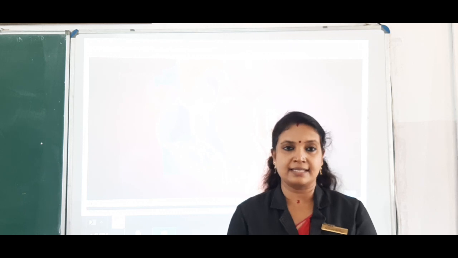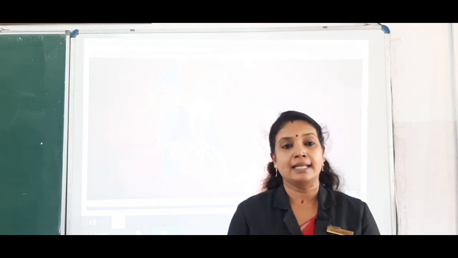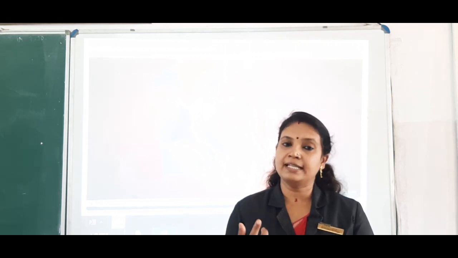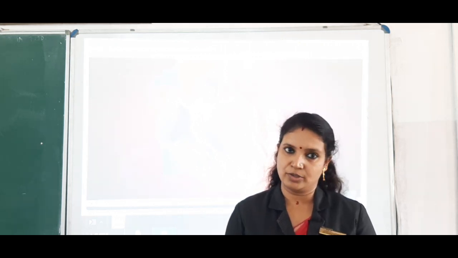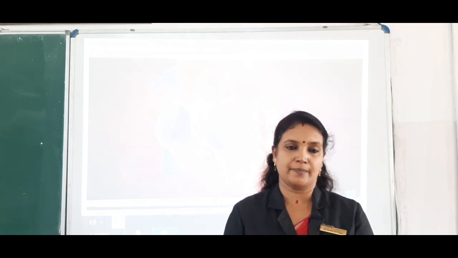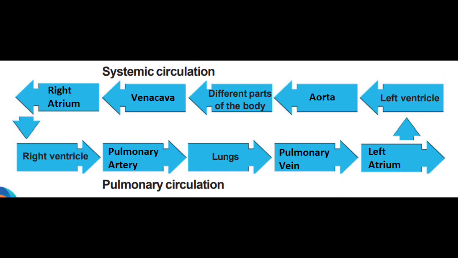from the tissues the carbon dioxide diffuses into the blood, and this carbon dioxide rich blood is again carried by the veins, and the veins carry blood to the vena cava, and finally the vena cava carries blood to the heart, that is to the right atrium. So the systemic circulation begins from the left ventricle and ends in the right atrium, and this is the